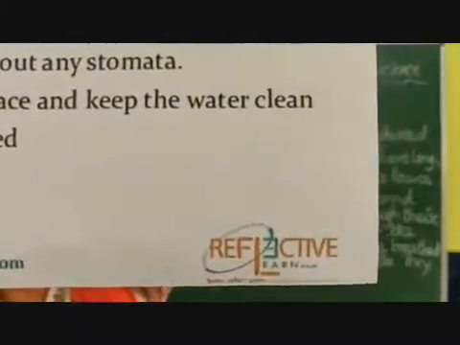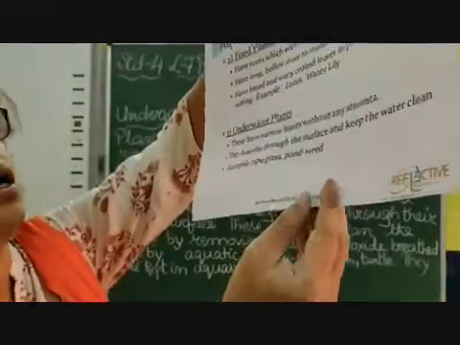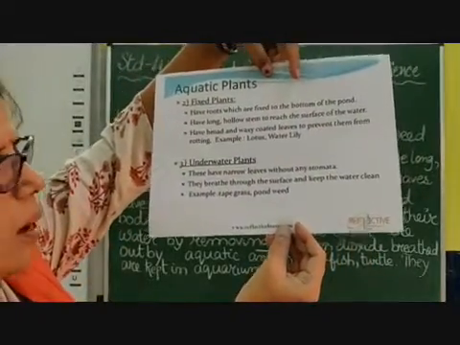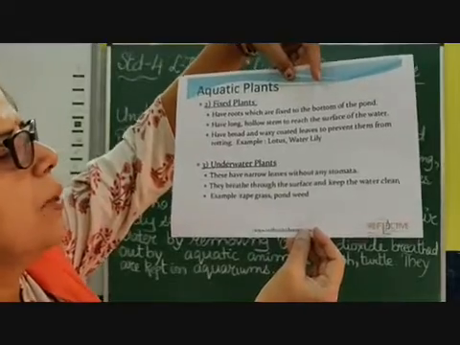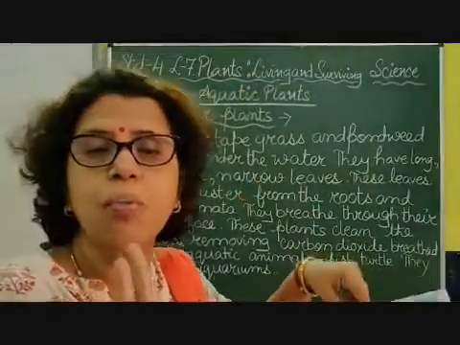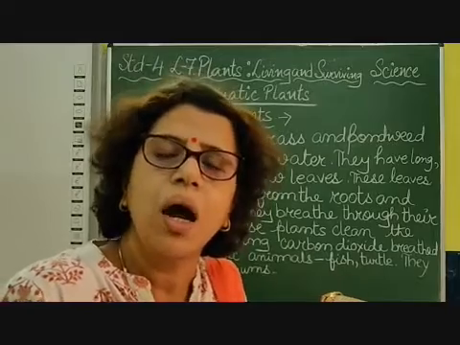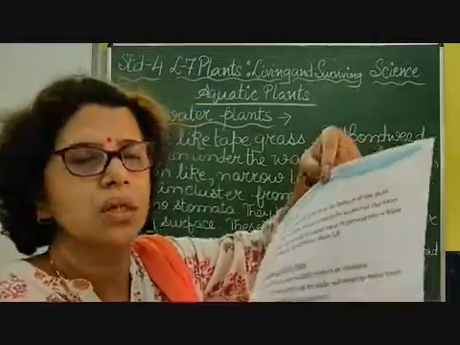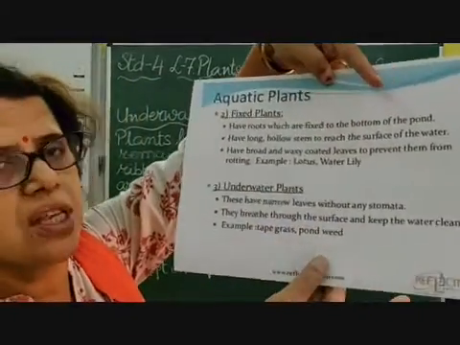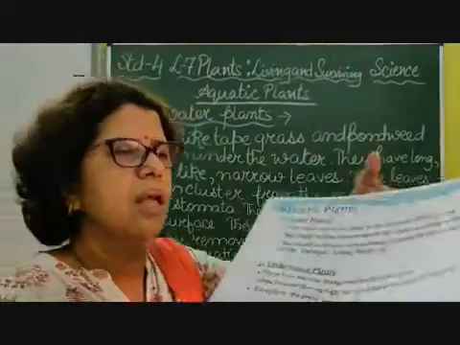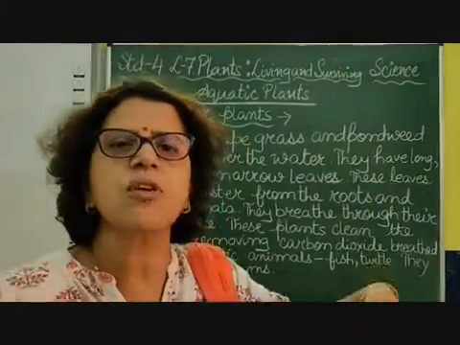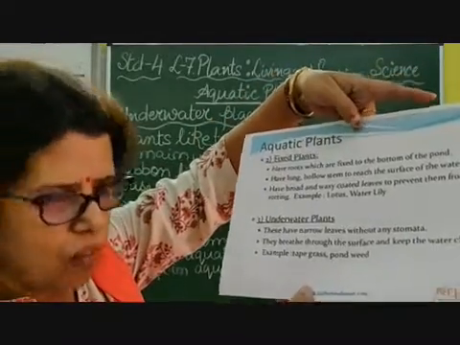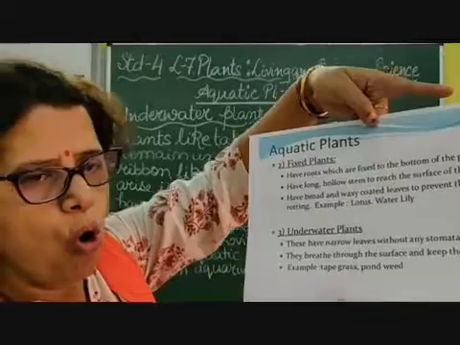As you can see, underwater plants information is written here. Underwater plants have narrow leaves without any stomata. I'll come to how they breathe through the surface. They don't have stomata because they live under the water throughout, so they don't have stomata where they will take in the oxygen. So they breathe through the surface of the plants and keep the water clean. Now how they clean the water, I will come to it, like tape grass, pondweed.